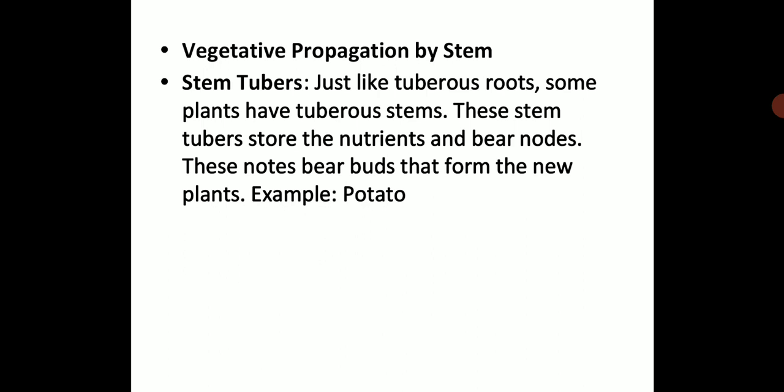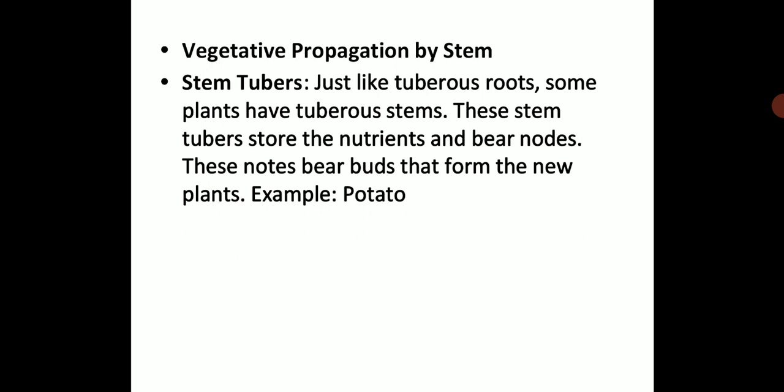So these nodes bear buds. It will have some buds that will form new plants. Like potato, you must have seen, you keep potato at home for some days, and it will have some nodes. You will see some black dots on potato, and those black dots are called nodes. And on those dots, after some days, some buds will develop that will form a new plant. So potato is a very good example of vegetative propagation by stem.